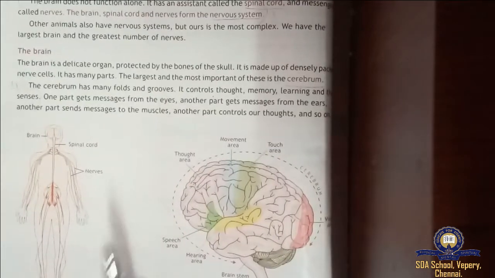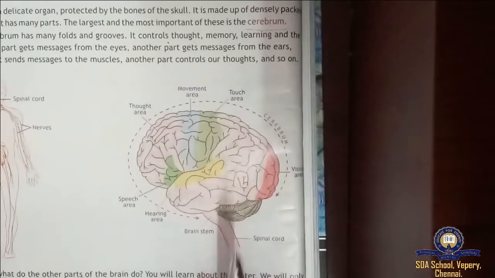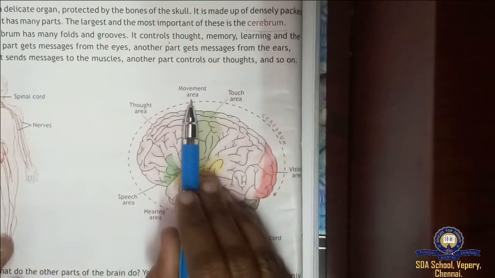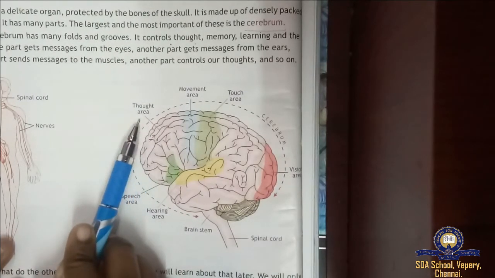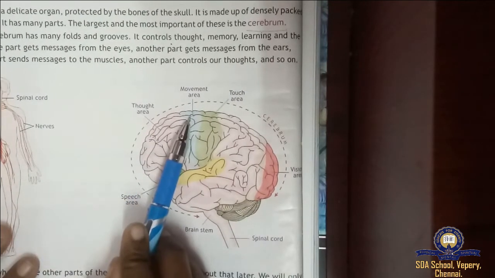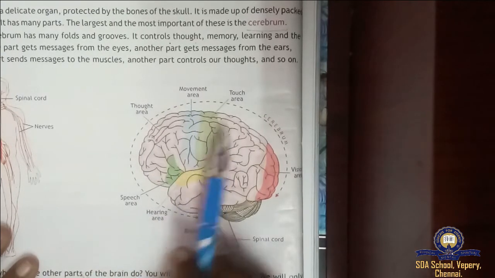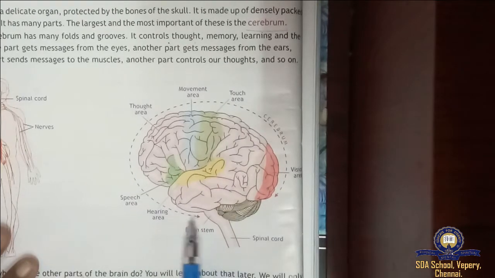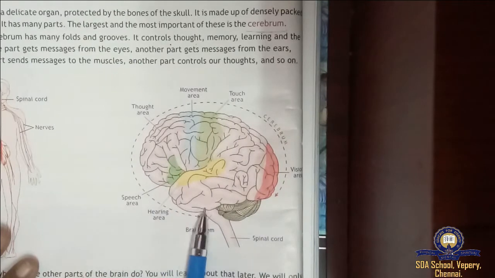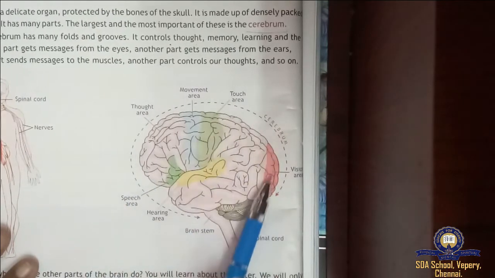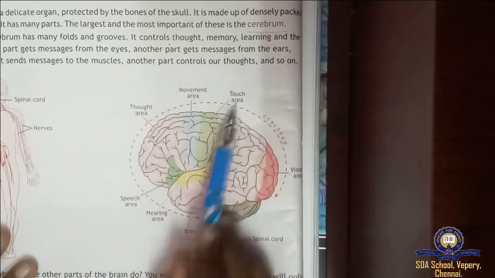Now you can see the picture, a brain picture. This is the movement area. This is the thought area. You can see from here, the thought area, and this blue color is the movement area. This light shade green color is the touch area. So this full part is said to be the cerebrum. This is the largest and the most important part. Cerebrum, full part. So thought area, movement area, touch area.